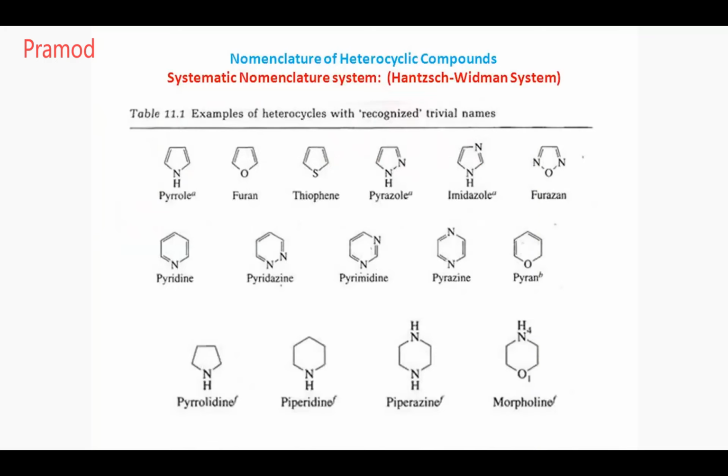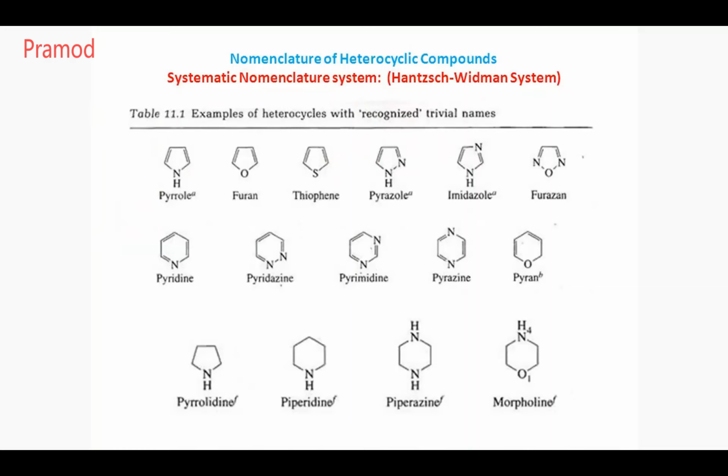Imidazole means 1,3-diazole, a 5-membered ring containing nitrogen at the 1 and 3 positions. Furazan has three heteroatoms present in one 5-membered ring, oxygen at 1 and nitrogen at 2 and 5.